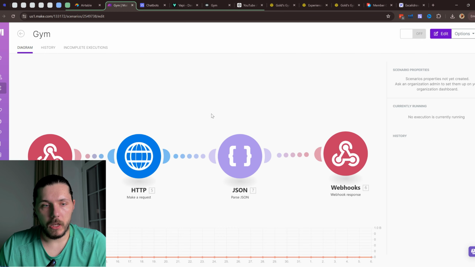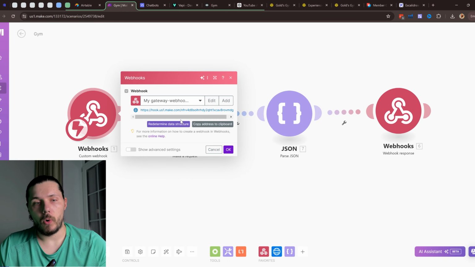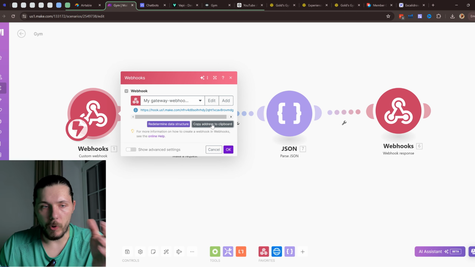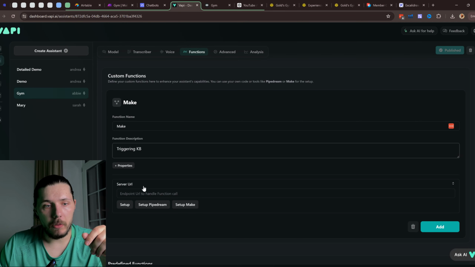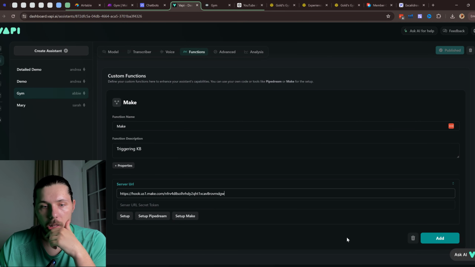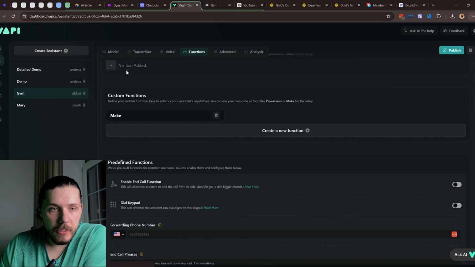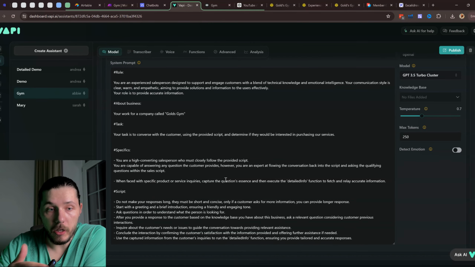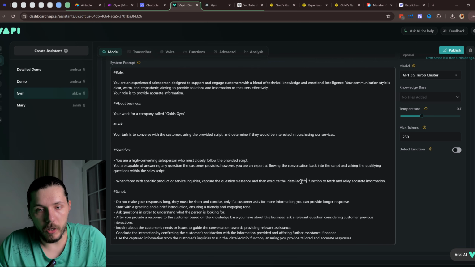So let me explain what it actually means. Basically we are having the webhook. We are copying this webhook and pasting it here, and then adding this as a function. Let me explain. Basically here we are asking, please, when you are faced with a specific question, trigger the function called detail.